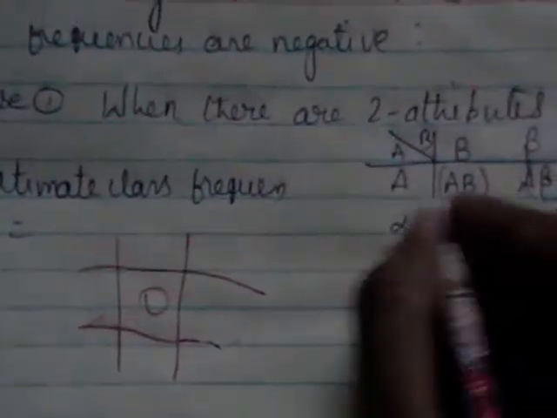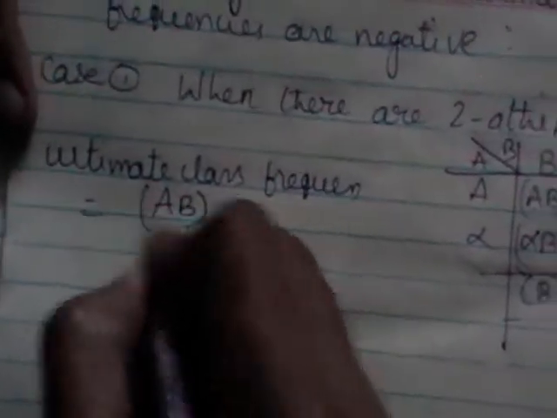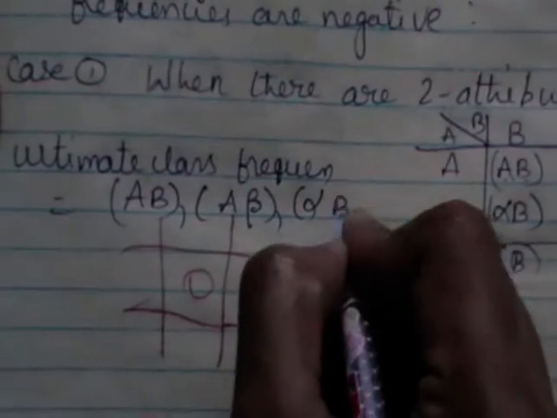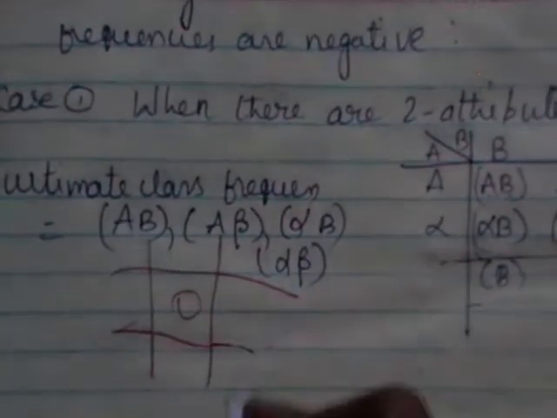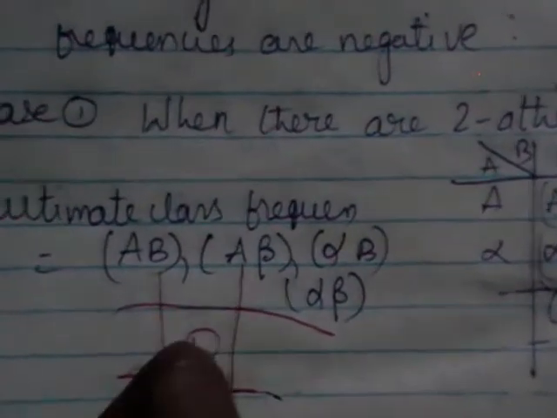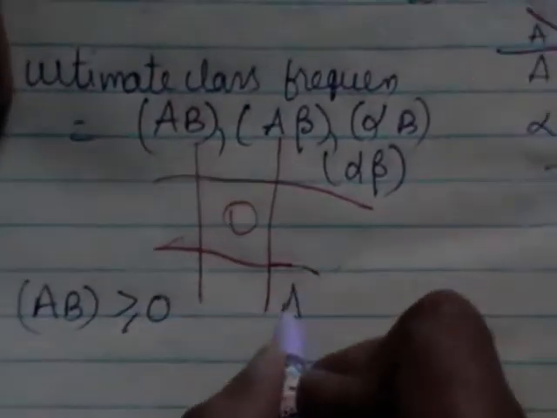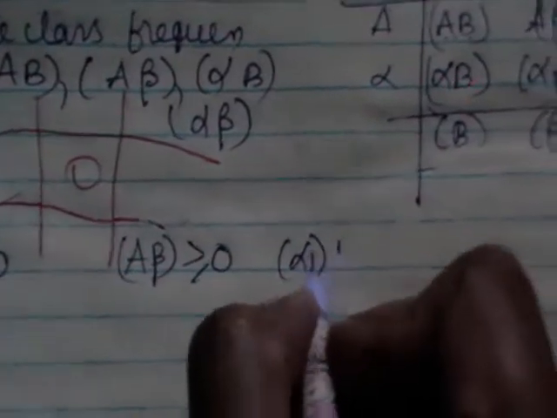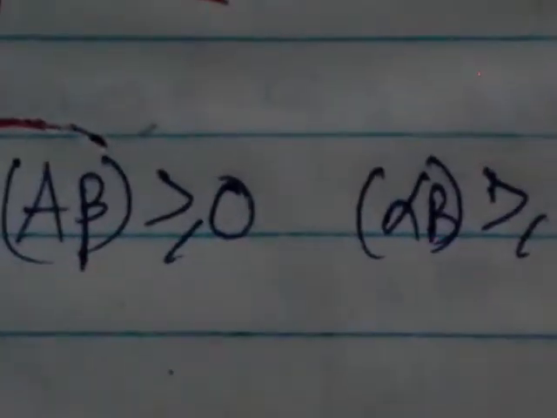this is a second order, AB, A beta, alpha B, alpha beta. No ultimate class frequencies are negative, which means AB should be greater than 0, A beta should be greater than or equal to 0, alpha B should be greater than or equal to 0, and alpha beta greater than or equal to 0. Again I am repeating, this is a very important question from the examination point of view.